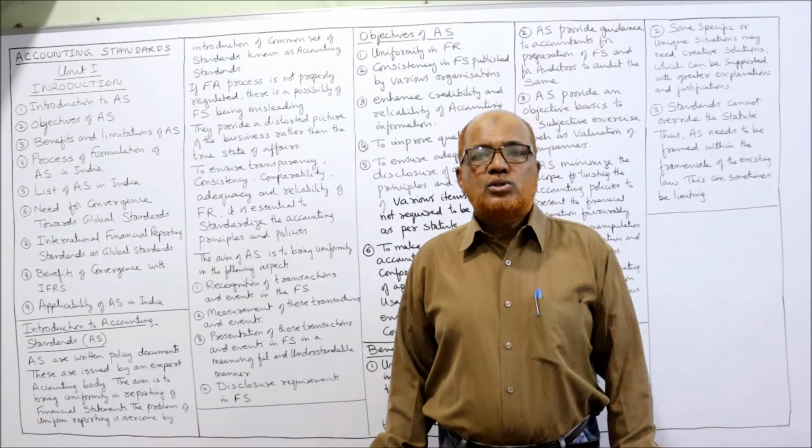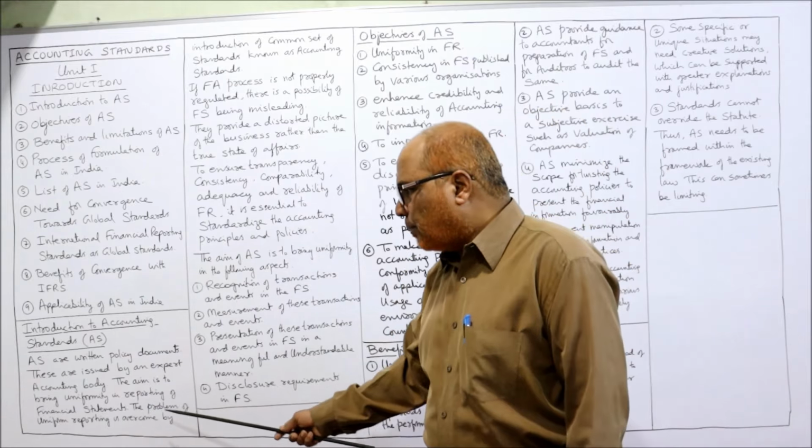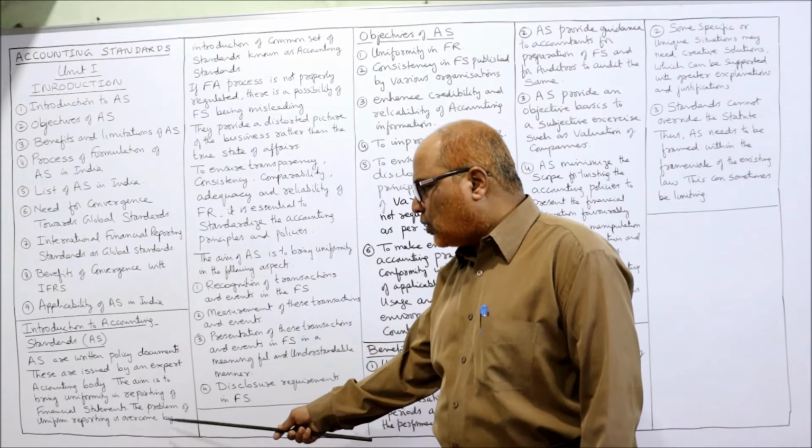So to bring about uniformity in preparing the financial statements, accounting standards are necessary. The problem of uniform reporting is overcome by the introduction of a common set of standards known as accounting standards. This problem of different accounting methods and different policies will be overcome with the help of some standard rules. And these standard rules, which are issued by professional accounting bodies, are called accounting standards.